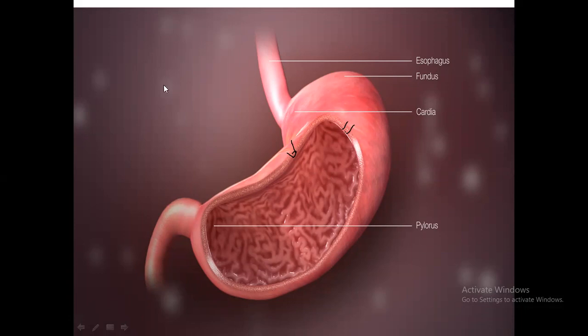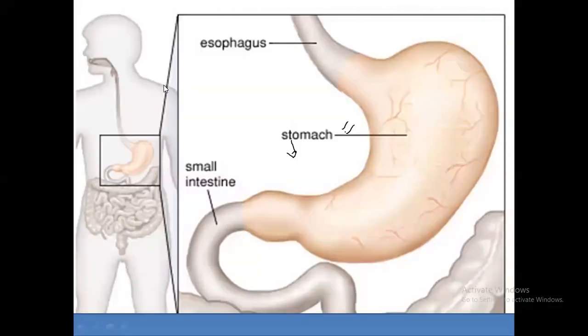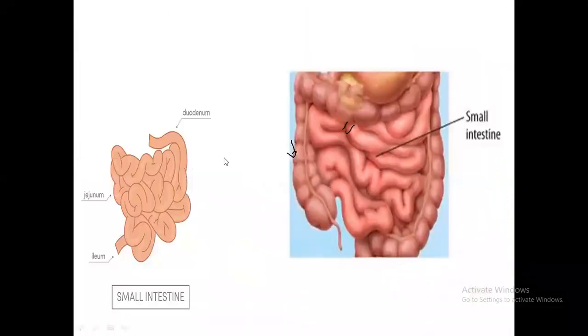So we'll go to the small intestine. Now from this stomach, food passes into the small intestine. This is called the small intestine. Can you see? Yes. Small intestine. I just take the small intestine out. We don't need this part. Only this tube-like part.